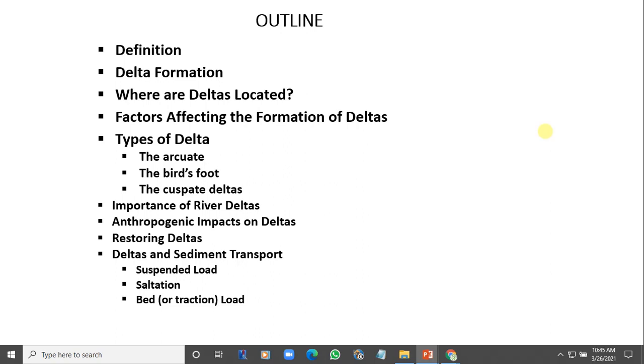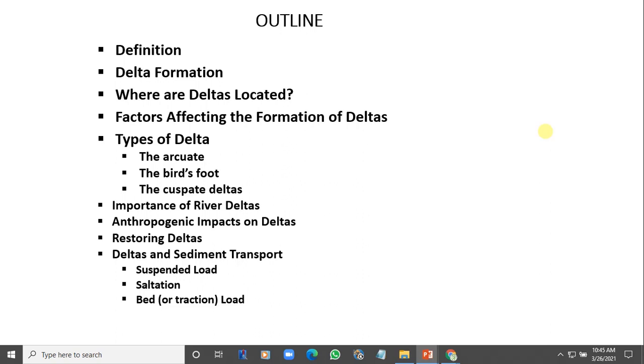In either way, there must be deposition. And this deposition has to be higher than the rate of erosion for a delta to be formed. So there are three types of transport.